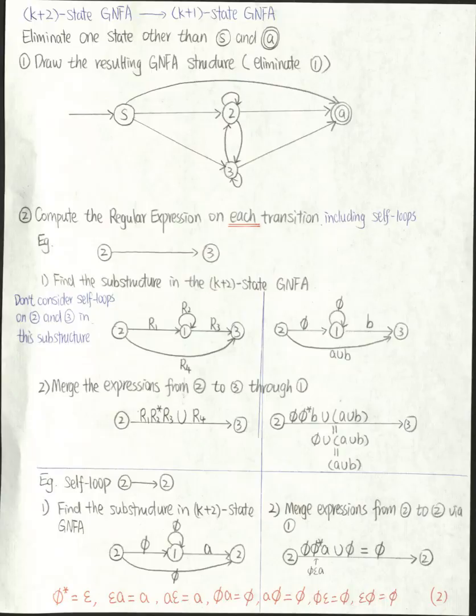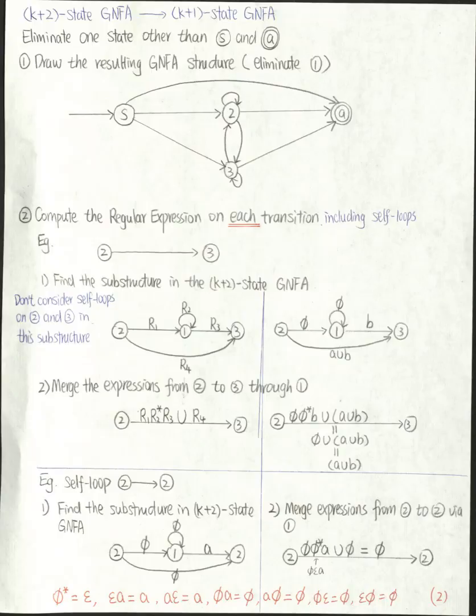Then we add a transition from every other state to this accept state A. So we have S to A, 2 to A, and 3 to A. Now for 2 and 3, we want to make them a complete graph. We add transitions from 2 to 3 and from 3 to 2 and self-loops on 2 and on 3. This is the structure of the GNFA with 1 eliminated.